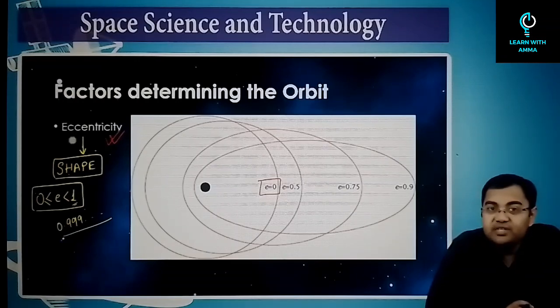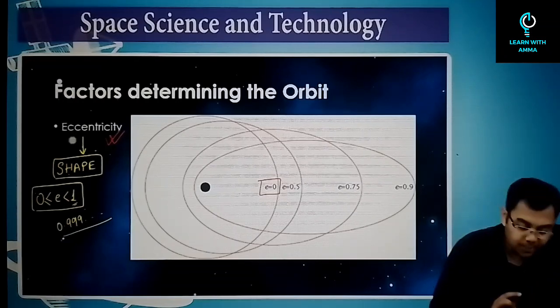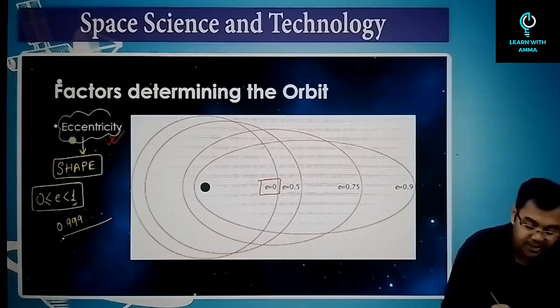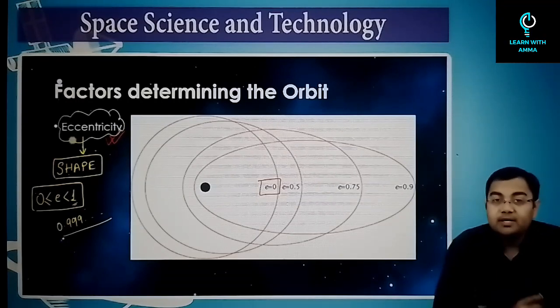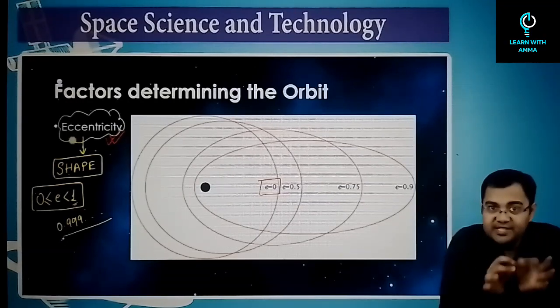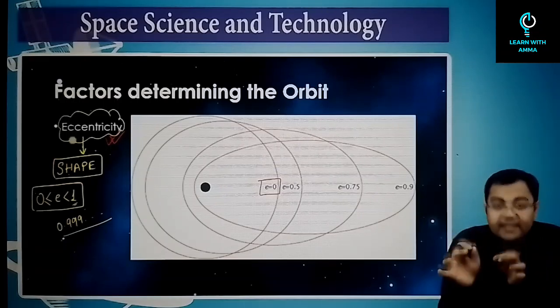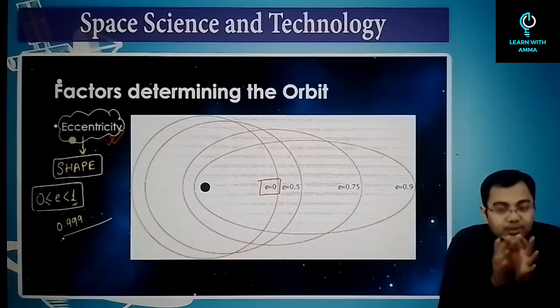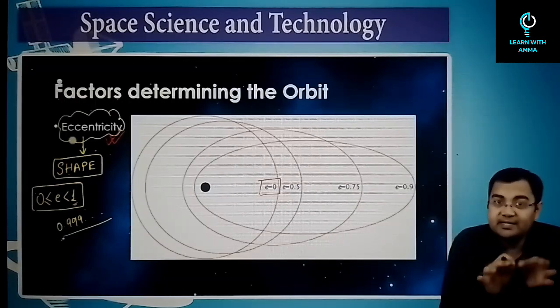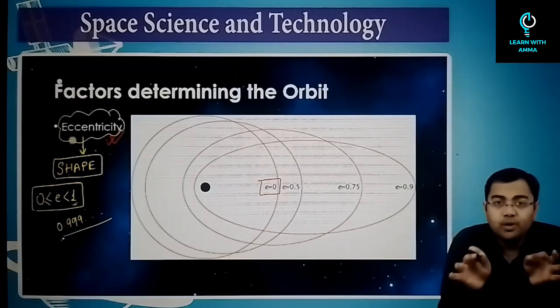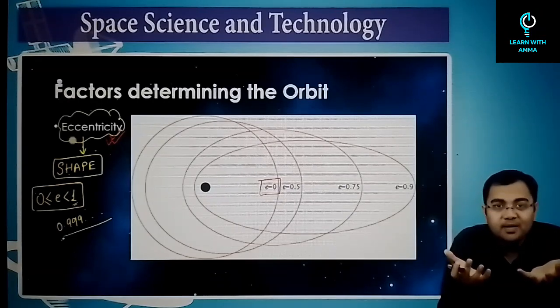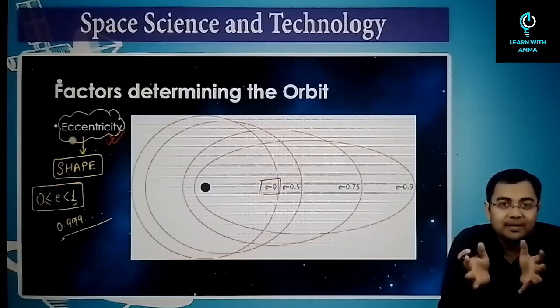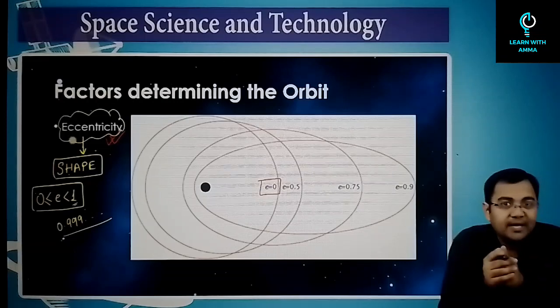Now, what is the meaning of this value E? When you talk about the value of eccentricity E, what does this basically mean? When the value of E is equal to 0, it means that the length of the major axis is equal to the length of the minor axis. So if the length of the major axis and minor axis are the same, it simply means what? It simply means that it is a circle, because all the axes have become the same. Now it is the diameter, it's not an axis anymore.